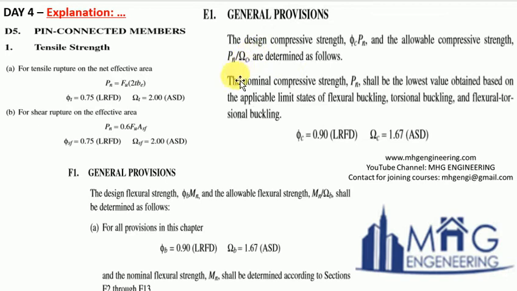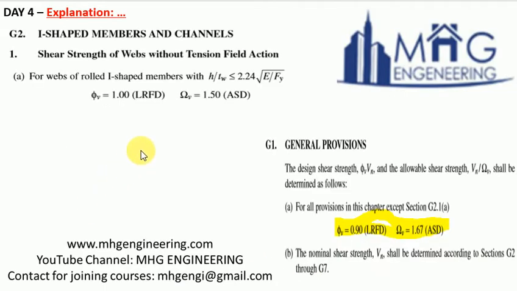Then for general provisions of compressive strength, phi and omega values have to be picked up. So there are many clauses for flexural members, tensile members, compressive members, and for torsional also. So accordingly, from different clauses you should pick up the values of phi and omega, which are the resistance factor and the safety factor. So I hope this is good enough explanation.